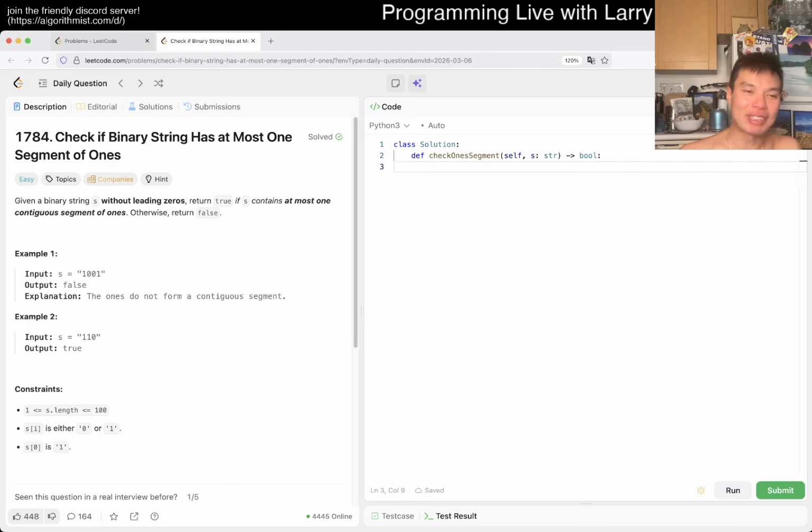All right, let's go. We have 1784, Check if Binary String Has at Most One Segment of Ones. Given a binary string s without leading zeros, return true if s contains at most one contiguous segment of ones, otherwise return false. So that means that they just group together, right? I feel like that's straightforward. You do a for loop, maybe.